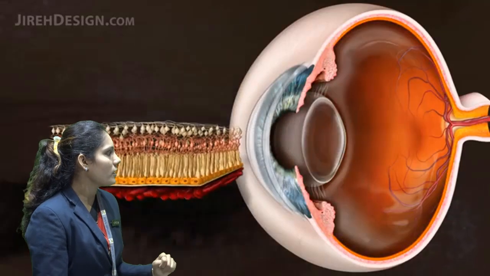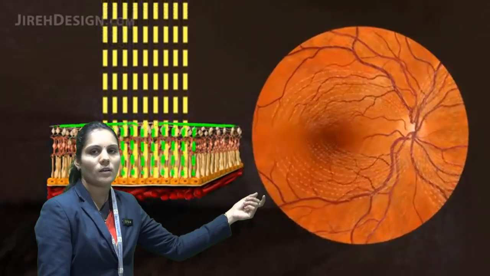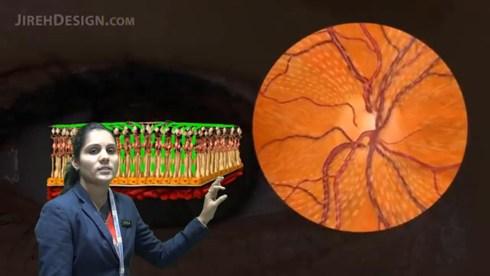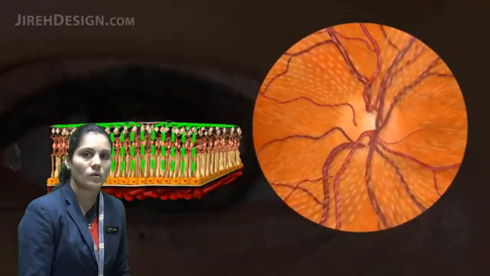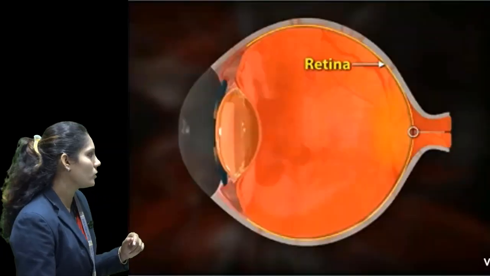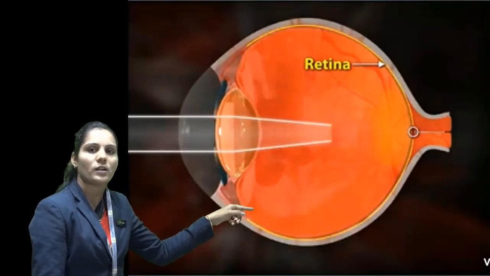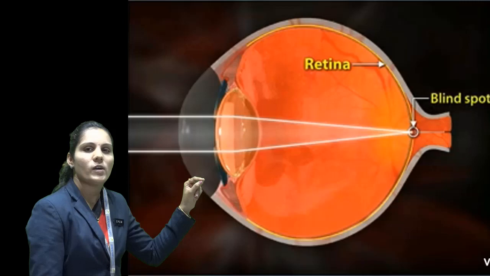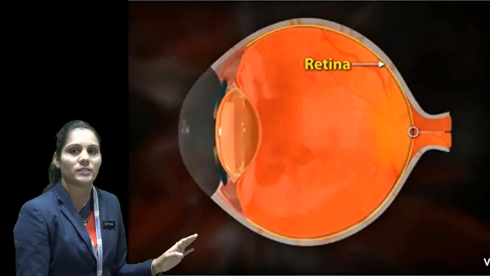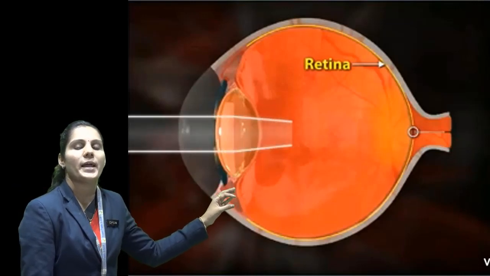After that you can see small nerves present there. At the junction of the retina, one small nerve is present, that is known as the optic nerve. And one more thing I would like to tell you, students: at the junction of the retina and the optic nerve, there is one point where no nerves are present, so that spot is known as the blind spot.